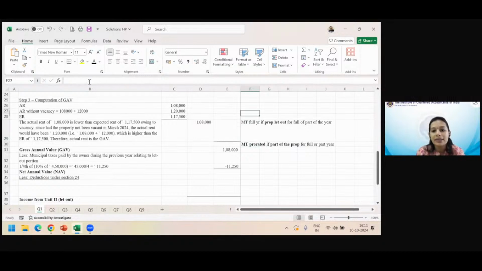Basically, municipal tax claim is linked to the property and not time period. The extent of property: 100% of property let out for part of the year, 100% municipal tax allowed. But 50% of the property let out for full year, then only 50% municipal tax allowed. So it is linked to property area and not the time period for which it was let out. Are we all on the same page?